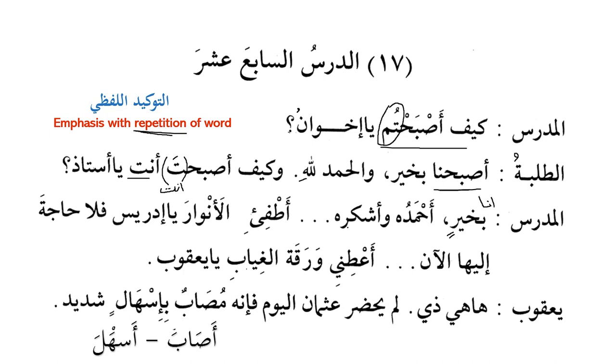Ahmaduhu wa ashkuruhu. Alright, so here we have ahmadu. Is this a verb from number 4 that we are discussing, or is it the present tense? We know that verb form number 4, for example aslama or asbaha, starts with hamza. So how would we differentiate if this is verb form number 4, or is this the present tense? Is this present tense, Ustad? Present tense, because we have dhamma over here. Excellent. Hamida yahmadu.